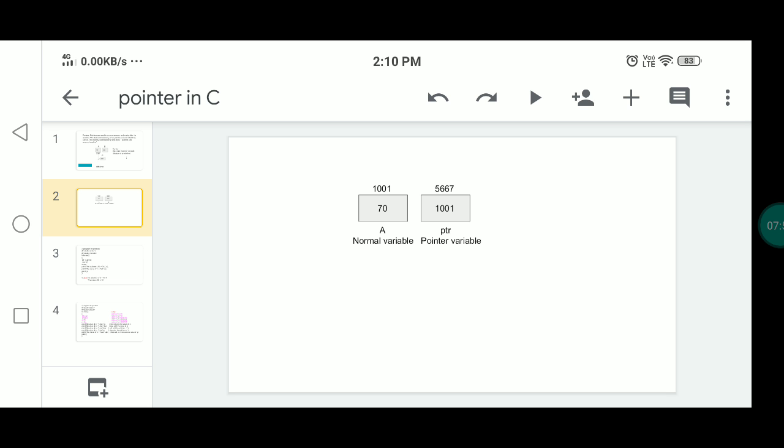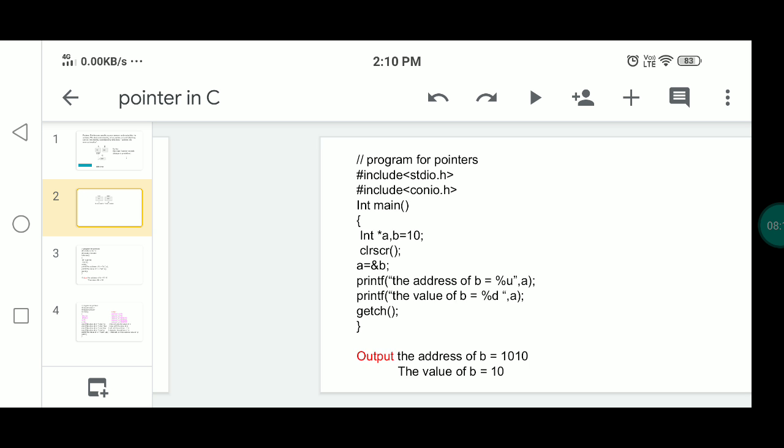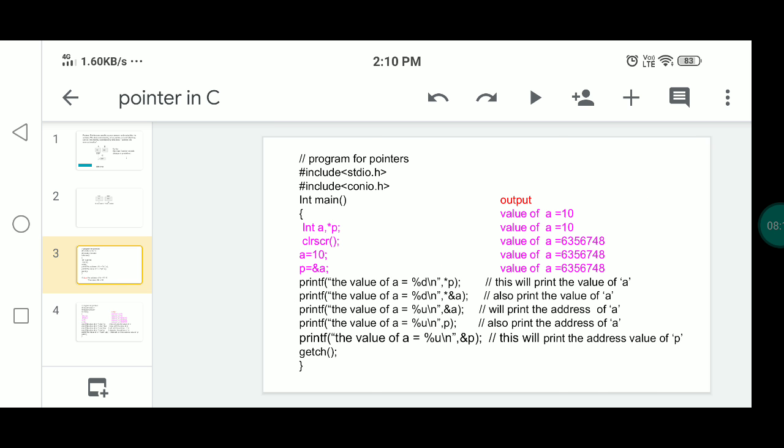The normal variable takes the actual value, that is 70. The pointer variable is assigned the address of a, so the value at that address is 70. That is the example of pointers.